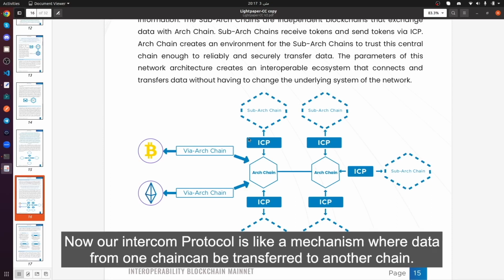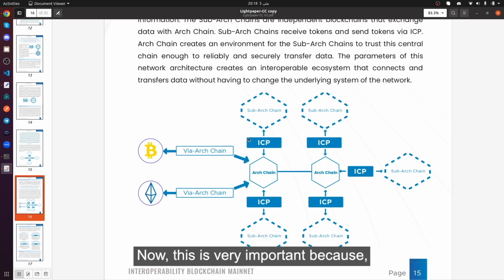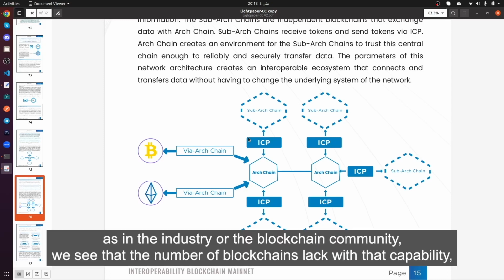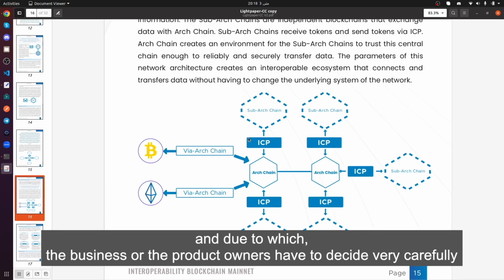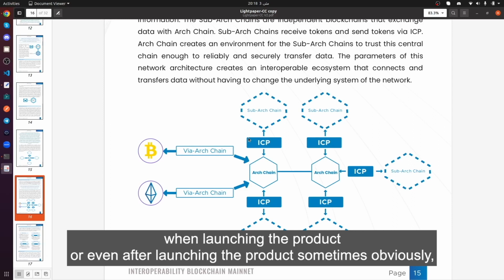Our Intercom protocol is a mechanism where data from one chain can be transferred to another chain. This is very important because, as an industry or blockchain community, we say that a number of blockchains lack that capability, due to which business or product owners have to decide very carefully when launching the product or even after launching it.